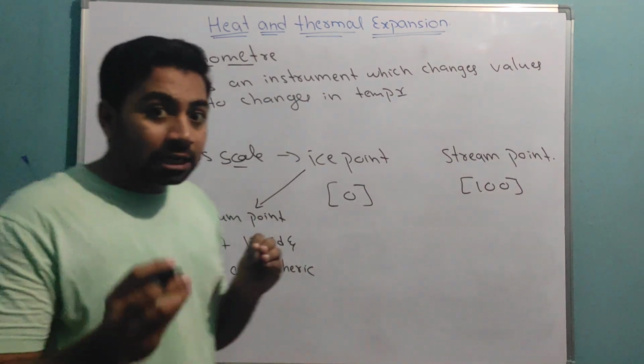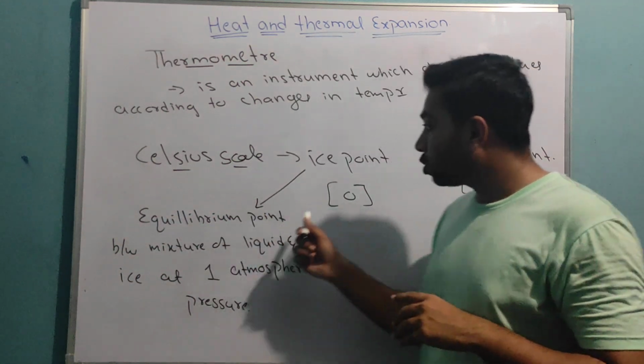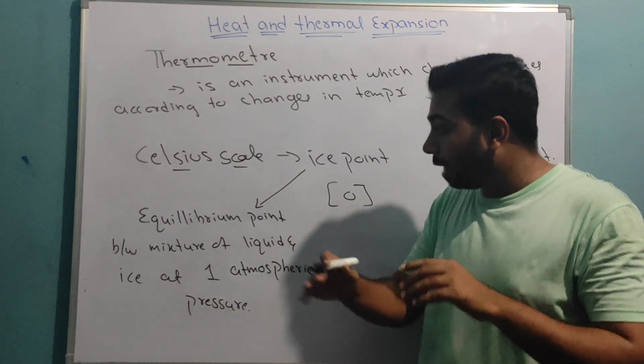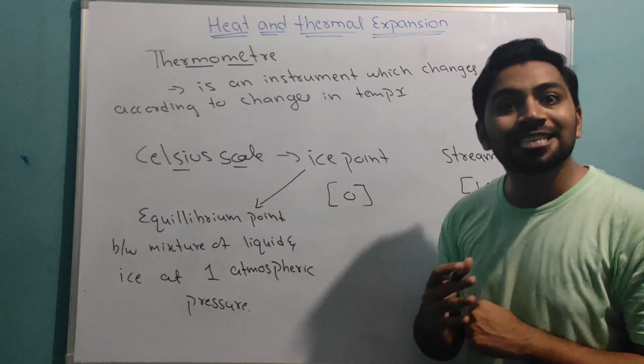Which means 1 atmospheric pressure, or atmospheric pressure, means the pressure at sea level. So at sea level, the mixture of liquid and ice has this point, which we call the ice point.